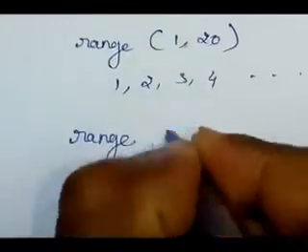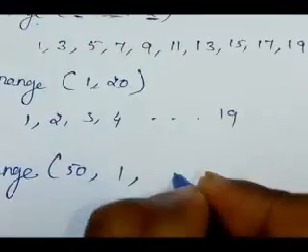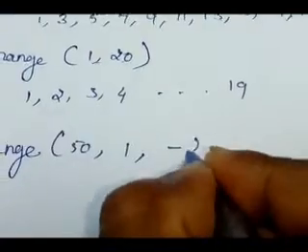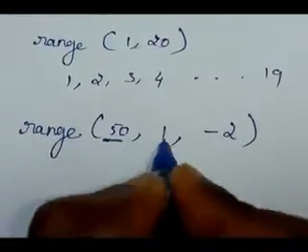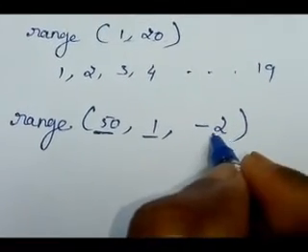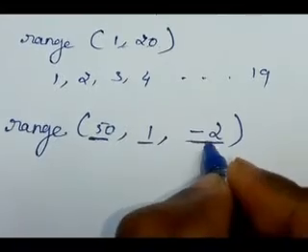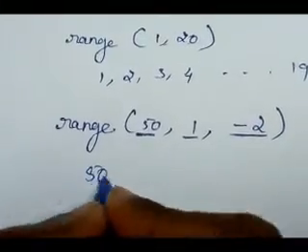Range 50, 1, minus 2. See here, what is the starting value here? 50. What is the ending value here? 1. Then see here, step value is which one? Minus 2.